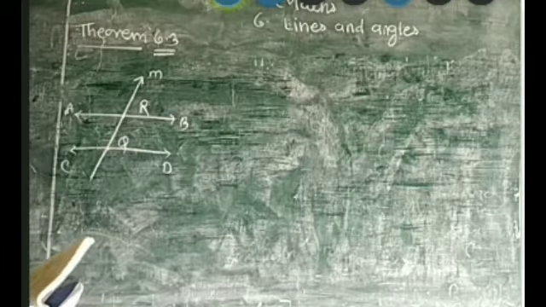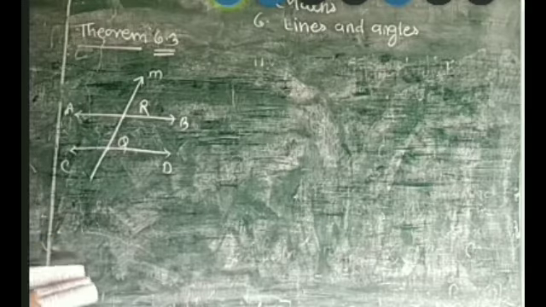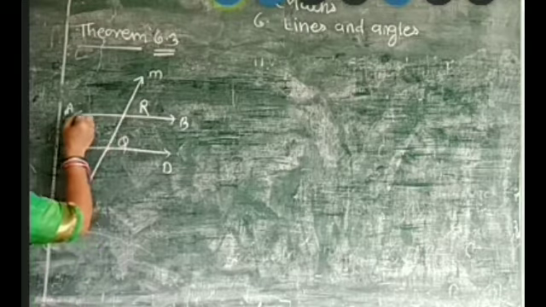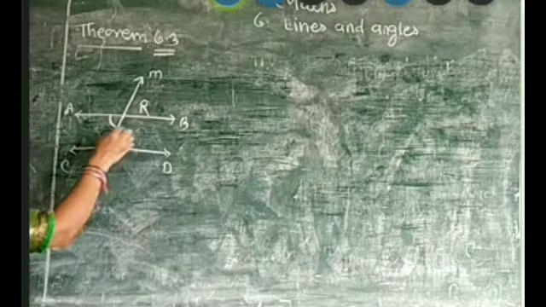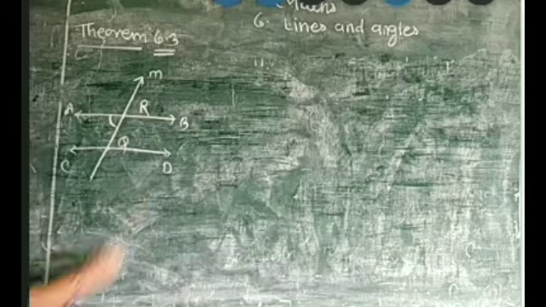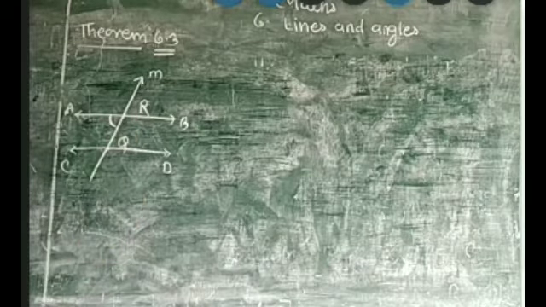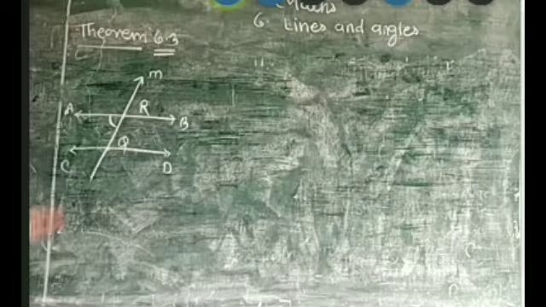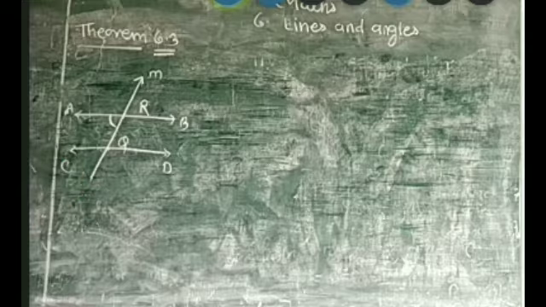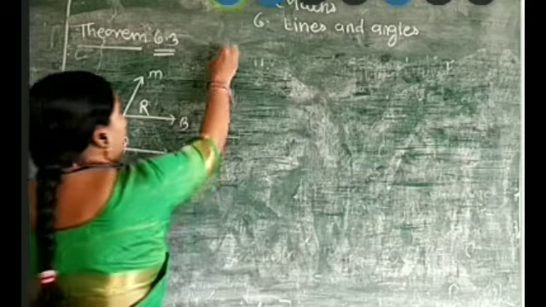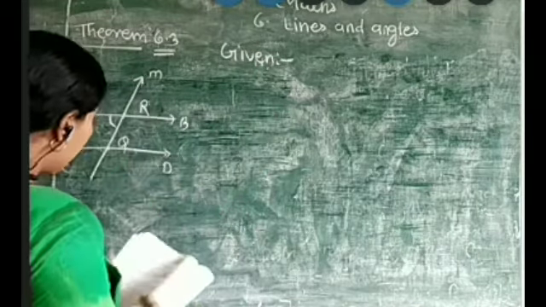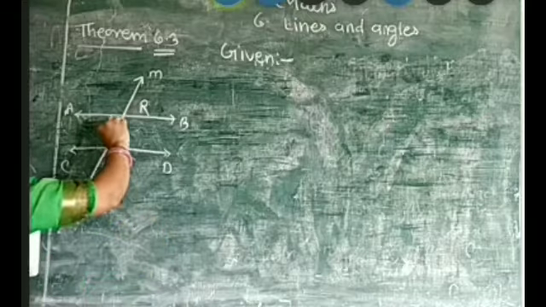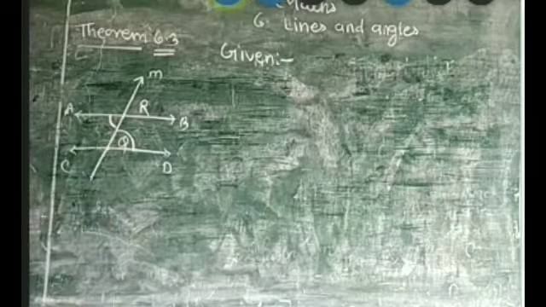Such that a pair of alternate interior angles is equal. So here suppose that ARQ and RQD are equal. It is saying so from the question, I am not saying it by my own. It is given in the theorem that one alternate interior angle pair is equal. So right here, given that one pair of alternate interior angles is equal.